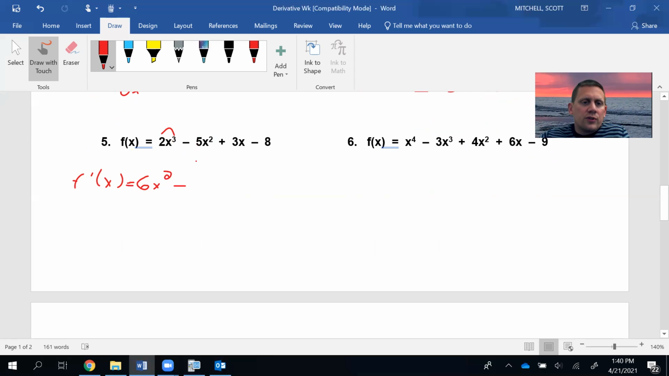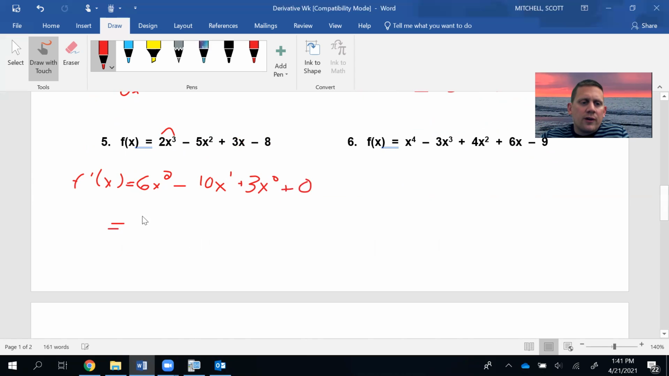Minus 2 times 5 is 10. Take 1 away from the exponent. Take your exponent times your coefficient. 1 times 3 is 3. Take 1 away, that's x to the 0. And then the derivative of any constant is 0.